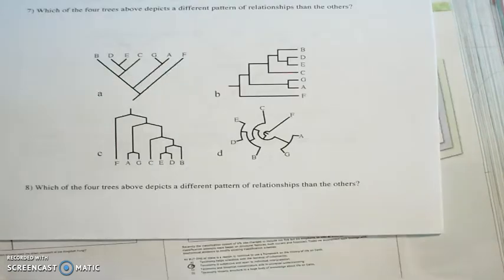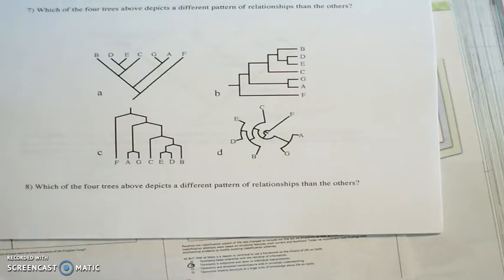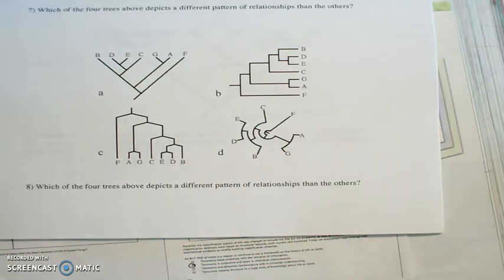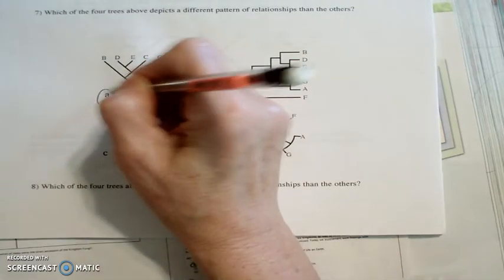We have time for number 8. This one also is a dandy. Which of the 4 trees above depicts a different pattern of relationships than the others? And if you're good at visual relationships, spatial relationships, you'll probably be good at questions like these. If you want to answer this on your own, go ahead and pause the video now. Okay, the answer to number 8 is A.